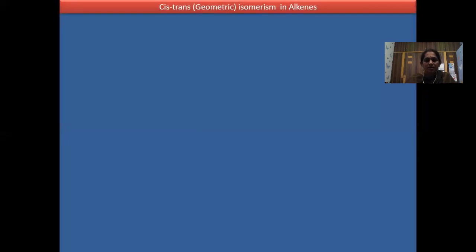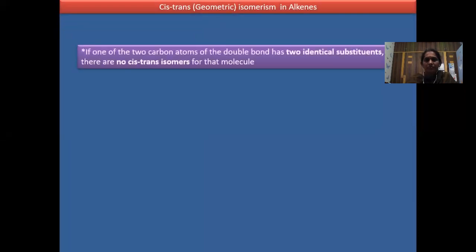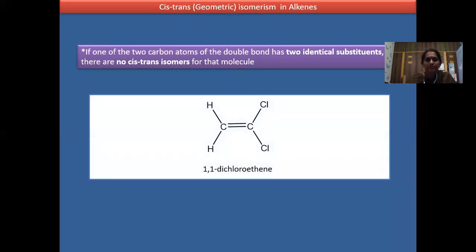Now we'll see later on in the alkenes. If the two carbon atoms of the double bond are having identical substituents, there is no cis-trans isomerism for that molecule. For 1,1-dichloro, it is the same substituents. You can't rotate it, so you can't change the position. If one of the two carbons of the double bond has identical substituents, there is no cis and trans isomerism.